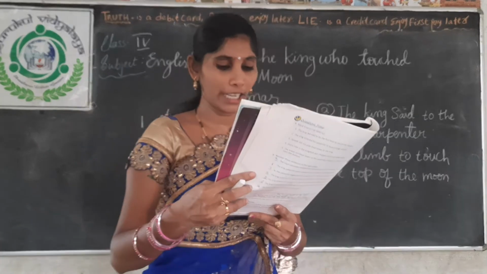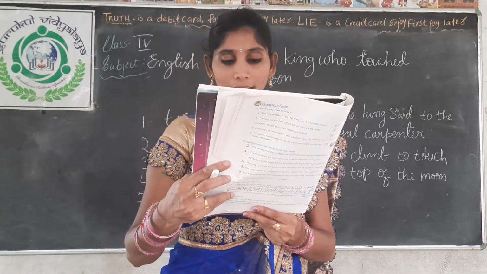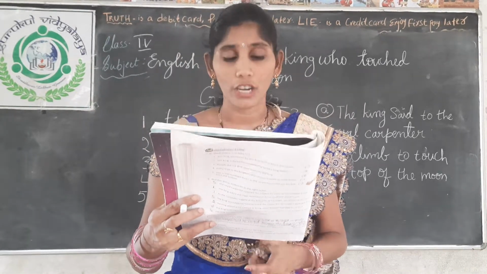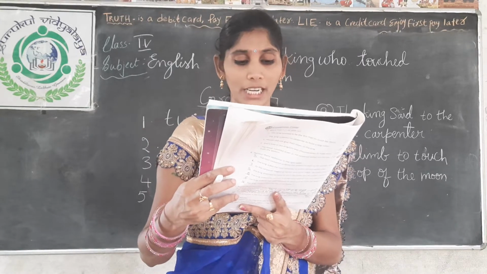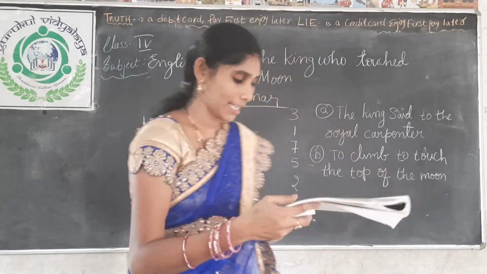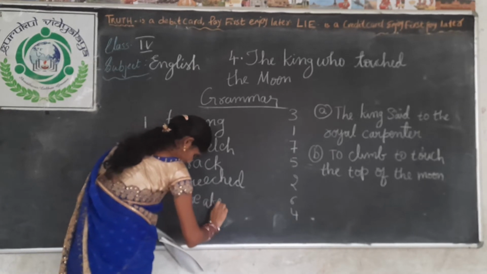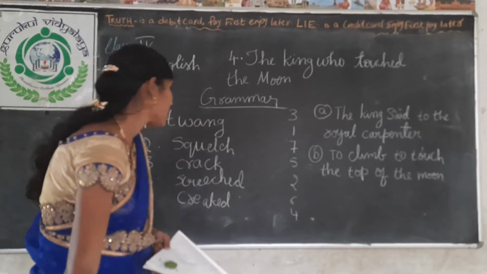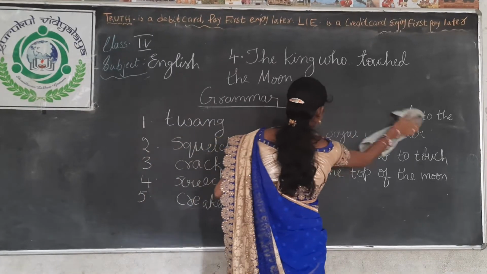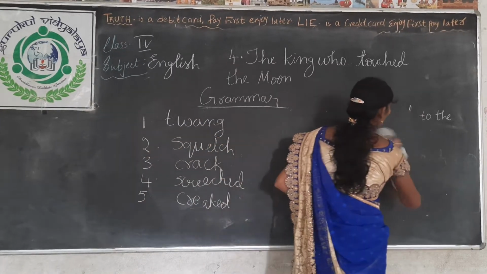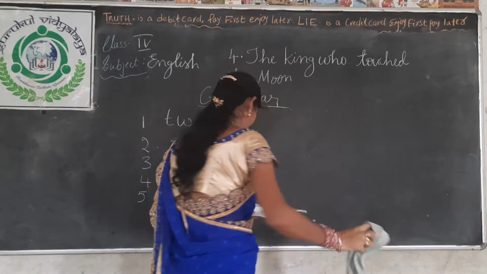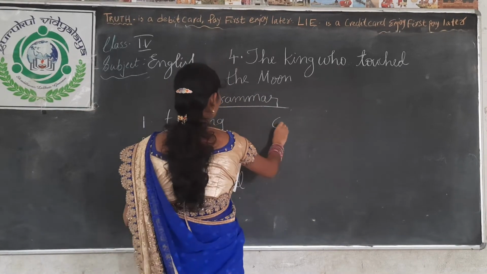Next question. The rusty door creaked or rumbled on the hinges as I pushed it open. What kind of sound does a rusty door make, children? Creaked. Next, sixth one.